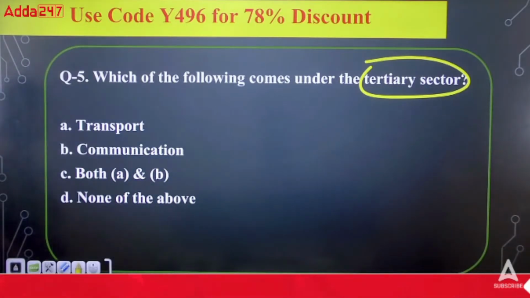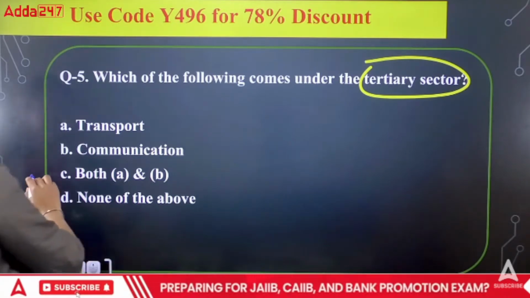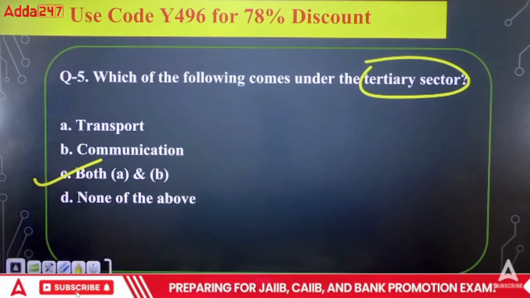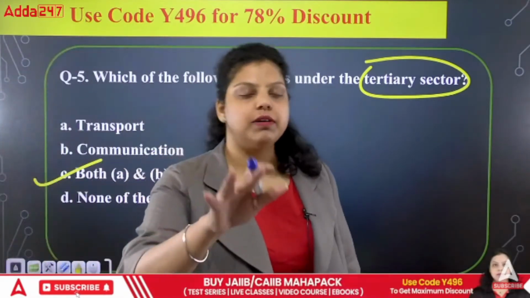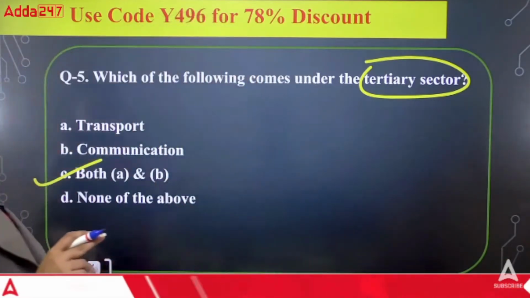So the right answer will be your C option. Very good, both A and B, because transportation and communication both are services. So both are covered under the tertiary sector. So the right answer will be your C.